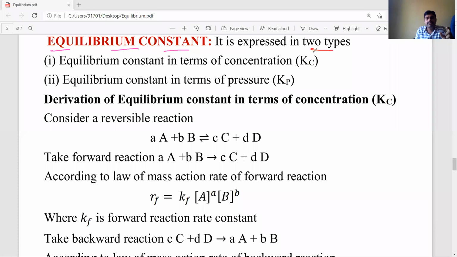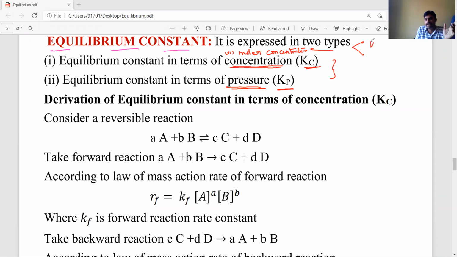One is equilibrium constant in terms of concentration, or molar concentration, and the second one is equilibrium constant expressed in terms of pressure. That symbol is Kp.